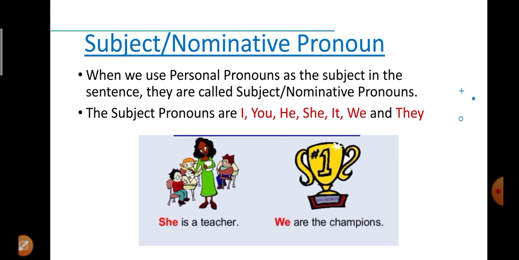So, words which are used as personal pronouns as the subject in the sentence are known as subject or nominative pronouns. Now, let us see an example. She is a teacher. She is the subject pronoun here because who is the doer of the action? She is the doer of the action. Whereas, we are the champions. We is again the doer of the action. That is why we is referred to as a subject or nominative pronoun.